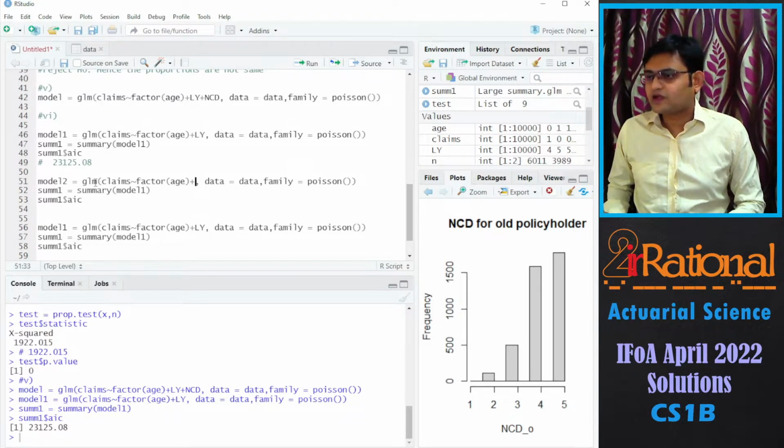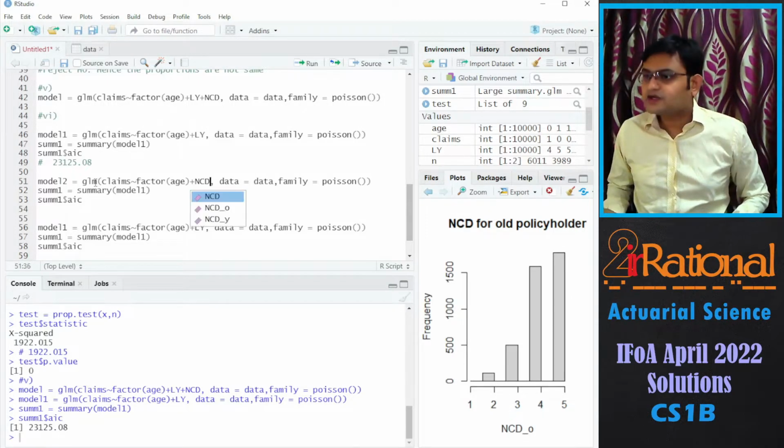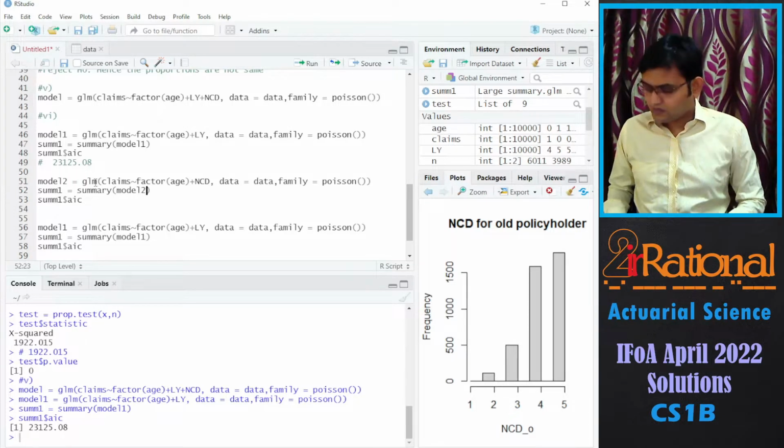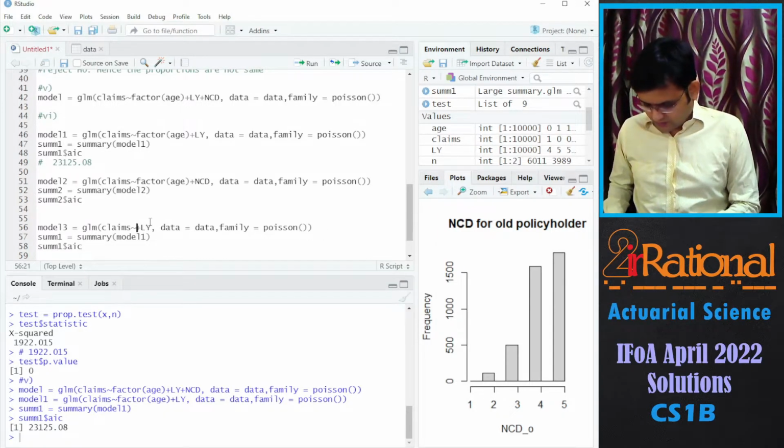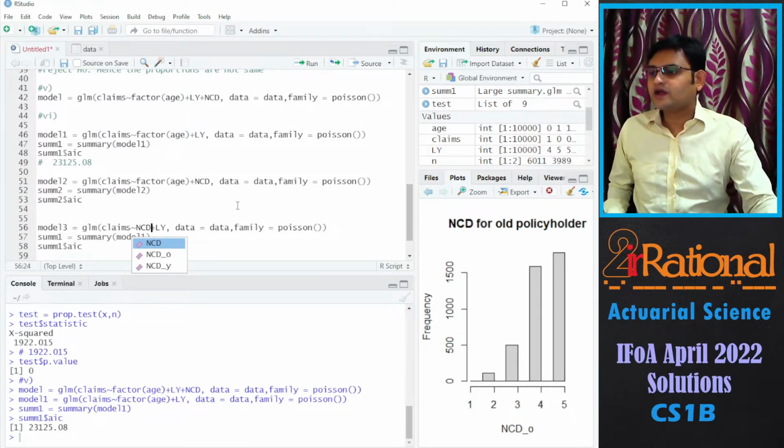Instead of LY, I need NCD. Model 2, summary 2. Same thing with the third one. Here I don't need the age. NCD and LY.